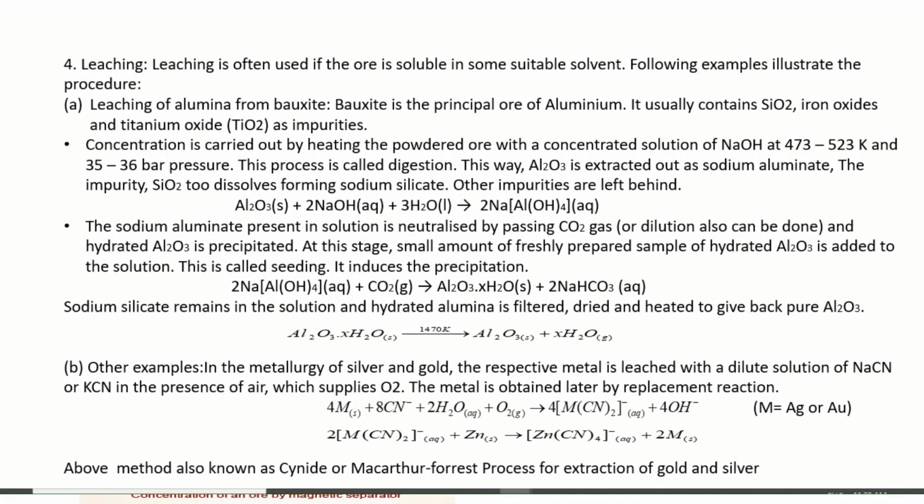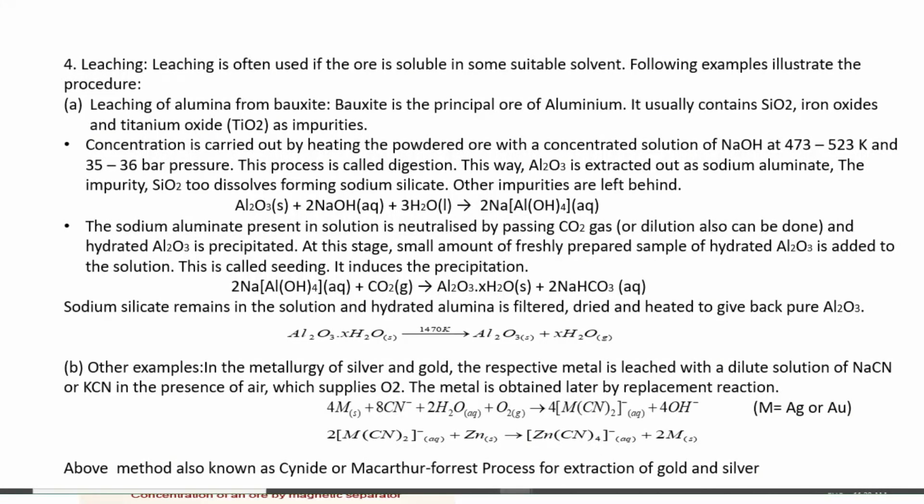So what we do is digest this bauxite ore with sodium hydroxide, and in aqueous form we get sodium tetrahydroxoaluminate. This present in solution is neutralized by passing CO2 gas, and hydrated Al2O3 is precipitated. At this stage, a small amount of freshly prepared sample of hydrated Al2O3 is added to the solution. This is called seeding, and it induces the precipitation.